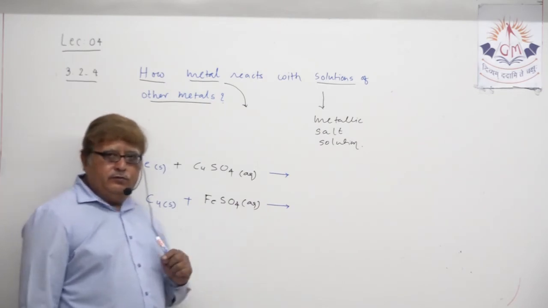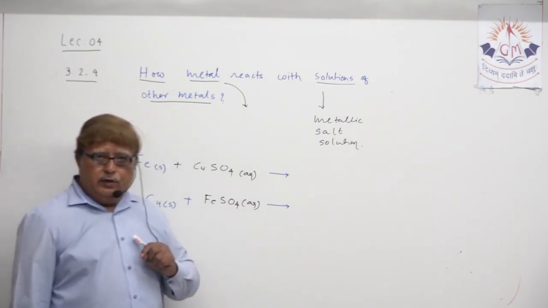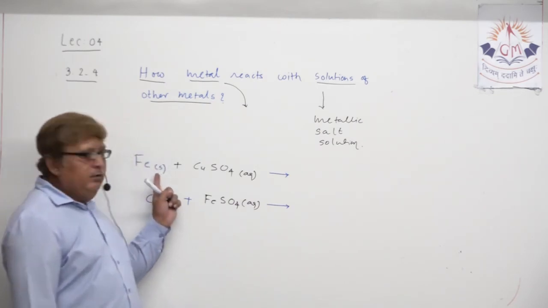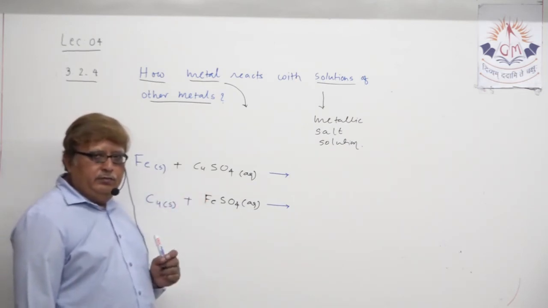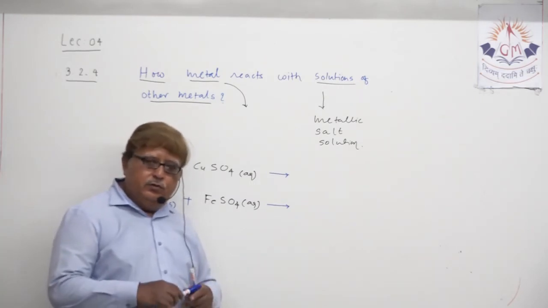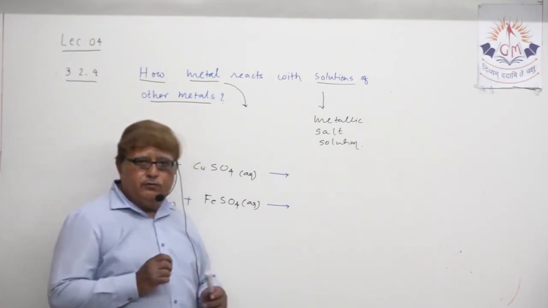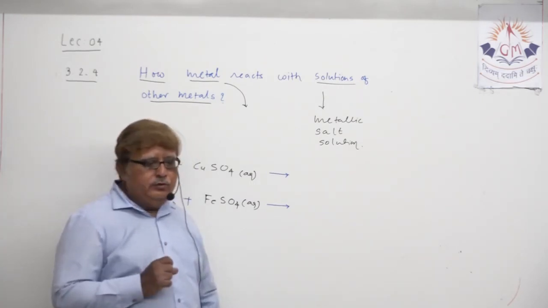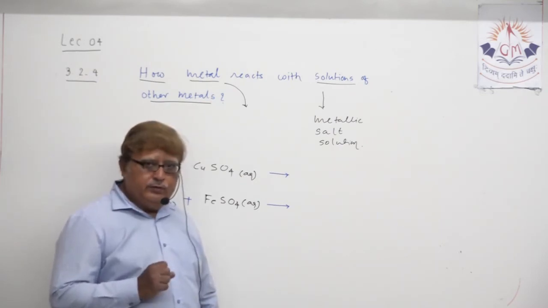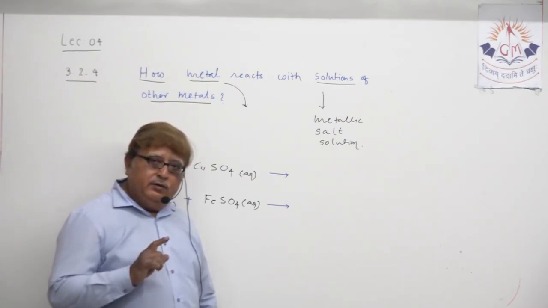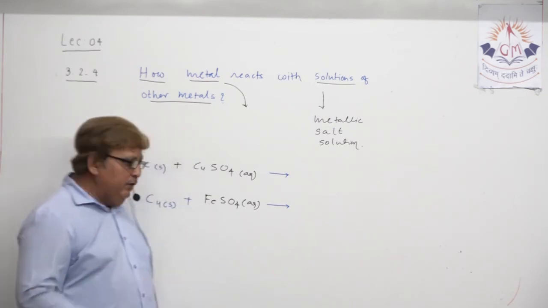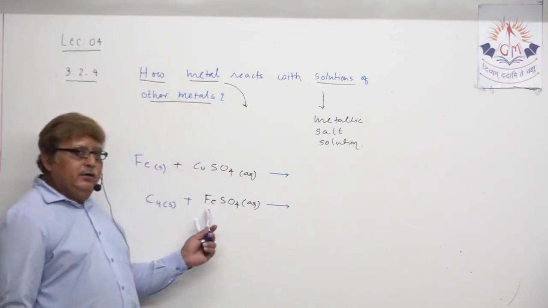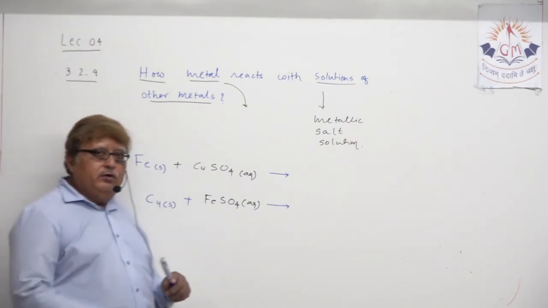Displacement reaction will take place because iron is more reactive than copper, as you all know. Iron can displace copper from copper sulfate, but here the reaction is not possible.